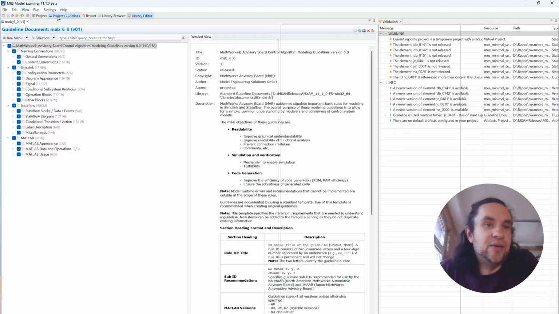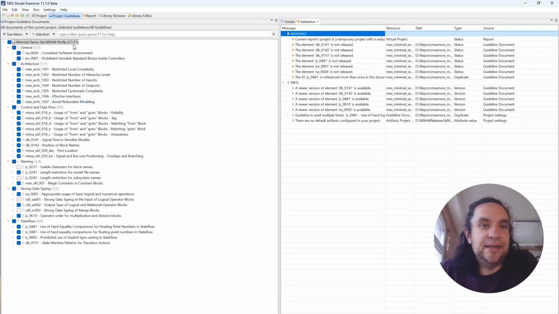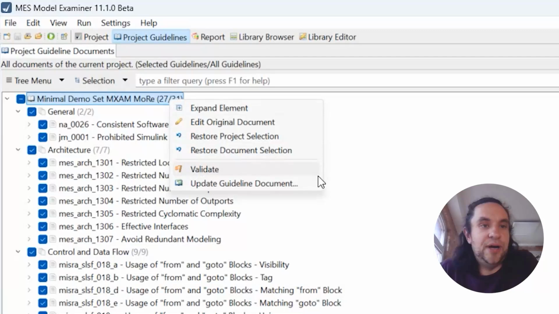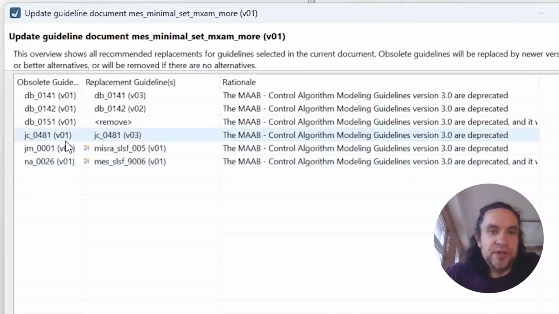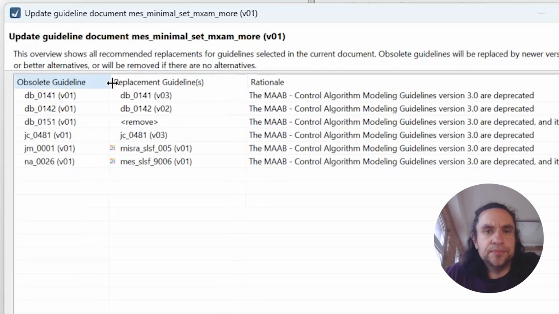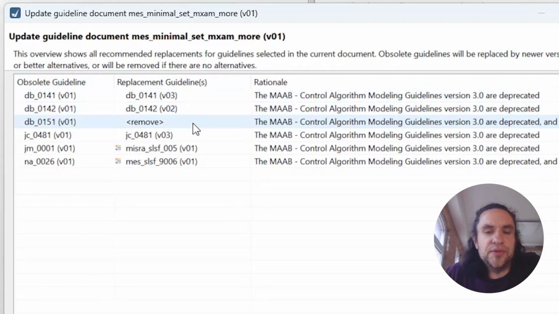So let's head over to our project guidelines, and with a simple right click, we see Update Document. Let's see the low hanging fruits here. We see with these two guidelines that we can replace them by the newest version, so versions 3 or 2 respectively.